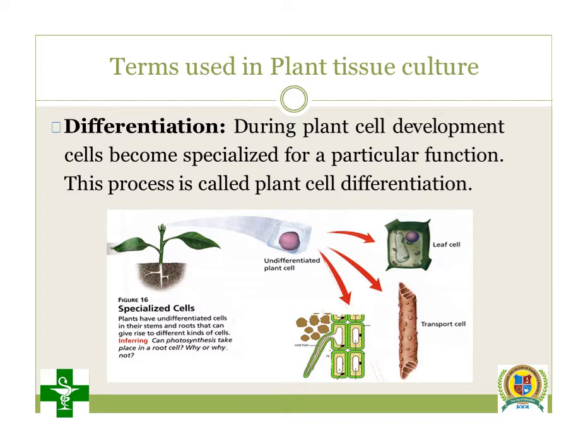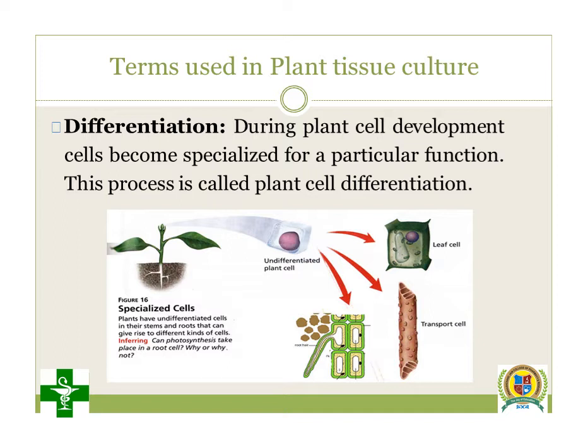Different cells have different functions, and that is called differentiation. All plant cells are not similar and they do not perform a similar type of function. Getting it or not?